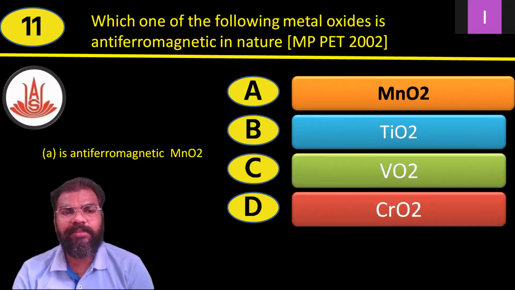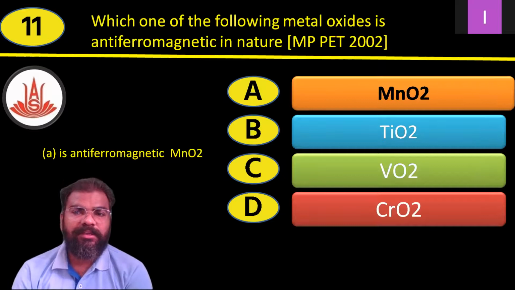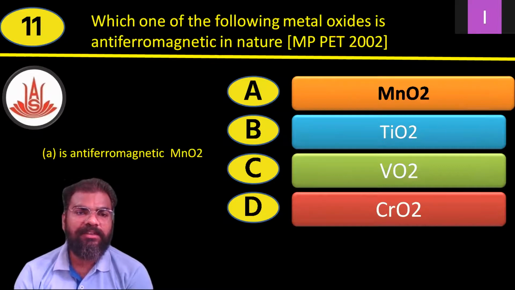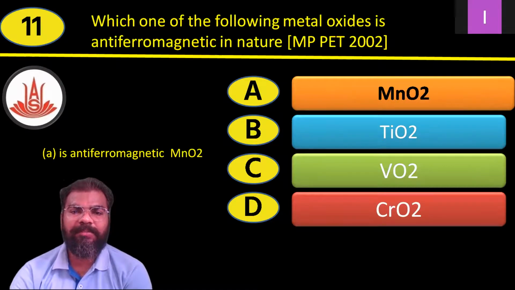Then question number 11, which is on your display: which one of the following metal oxides is antiferromagnetic in nature? First of all, you should be aware of what antiferromagnetic means. In the magnetic properties topic, the last topic, we have done this.